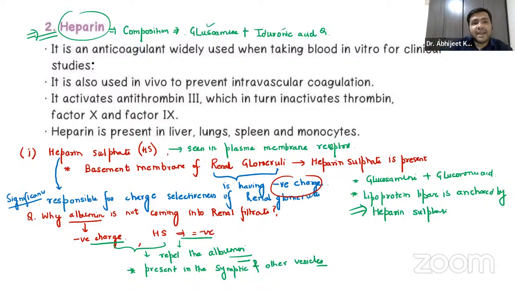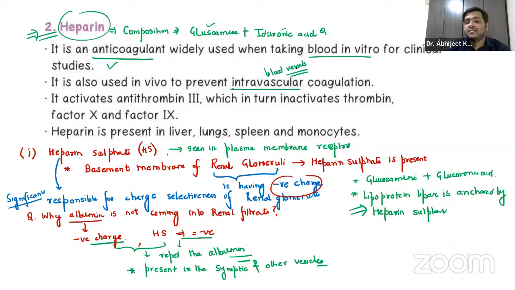Now remember, guys, it is an anticoagulant. Basically, it is widely used when taking blood in vitro for clinical studies, right? So it helps to prevent intravascular coagulation. Intra means inside the vessels, the blood vessels.